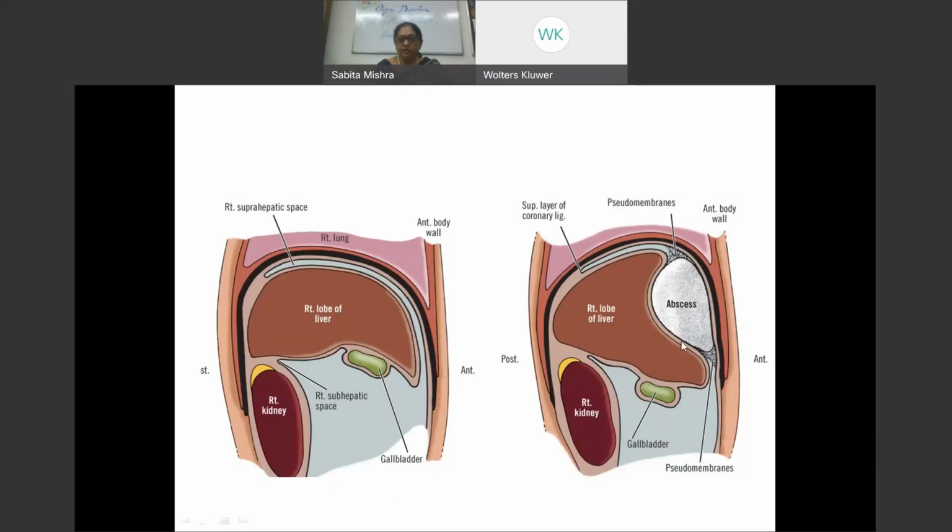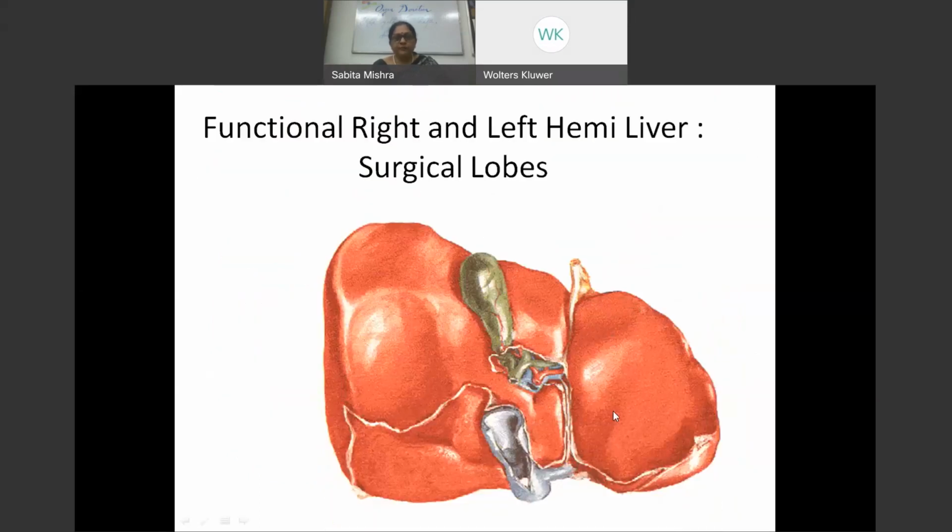So it's not just that the diaphragm separates the thoracic cavity from the abdominal cavity. In certain conditions, because at the posterior side of the diaphragm there is no peritoneum, it's a bare area, it's a likely site for accumulation of infections and their spread into the thoracic cavity. And these infections can also come into the abdominal cavity and form pockets of collection of pus.